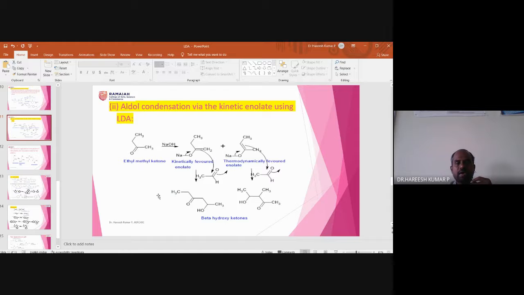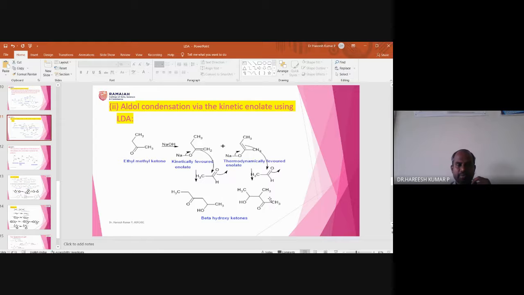This is the aldol reaction. You can observe that this carbon is called the alpha carbon. This hydrogen is called the alpha hydrogen. Alpha hydrogen containing carbonyl compound, when treated with base, gives a beta hydroxy carbonyl compound.